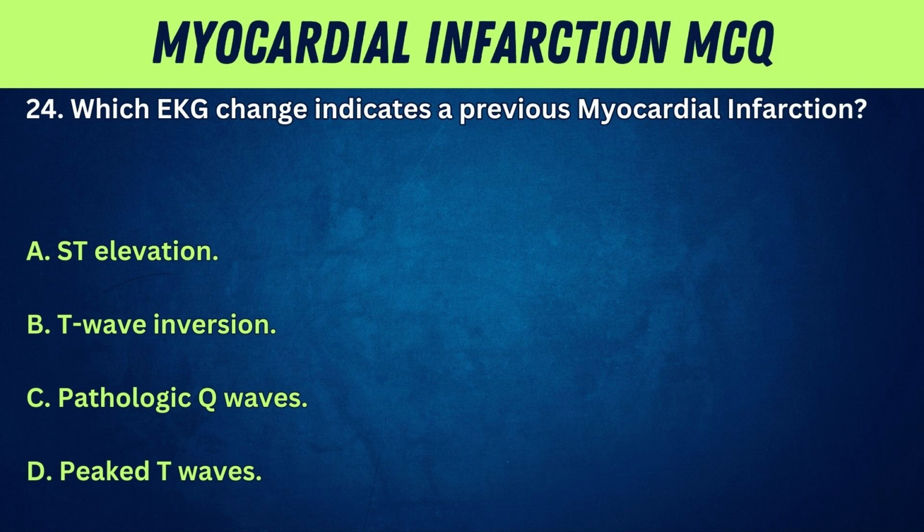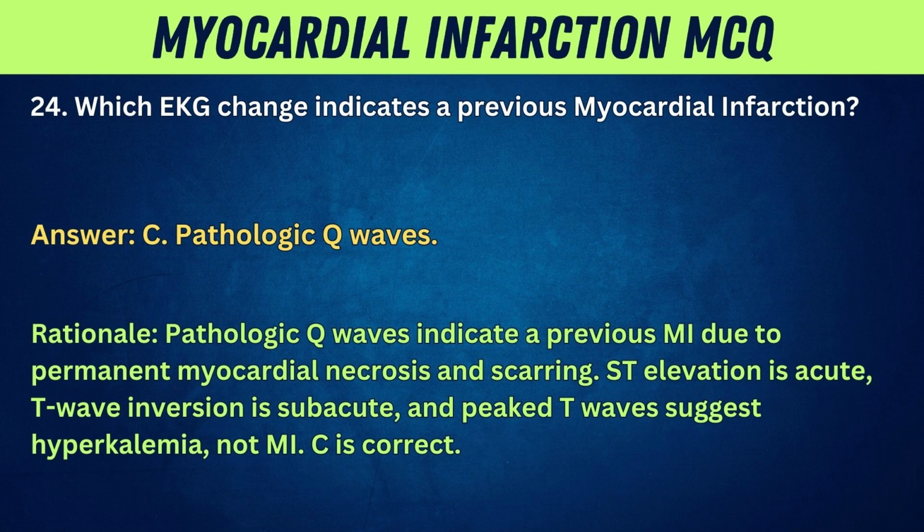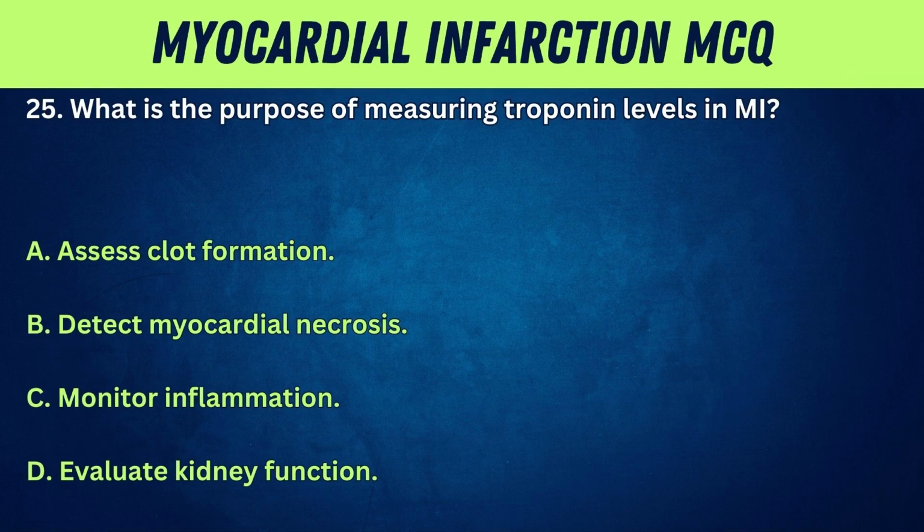A. ST elevation. B. T-wave inversion. C. Pathologic Q waves. D. Peaked T waves. Answer: C. Pathologic Q waves. Rationale: pathologic Q waves indicate a previous MI due to permanent myocardial necrosis and scarring. ST elevation is acute, T-wave inversion is subacute, and peaked T waves suggest hyperkalemia, not MI. C is correct. 25. What is the purpose of measuring troponin levels in MI?